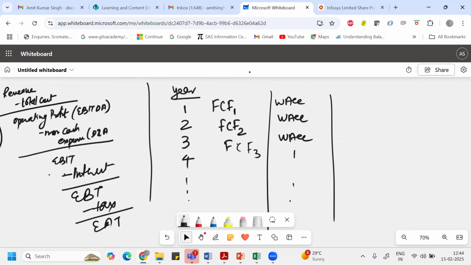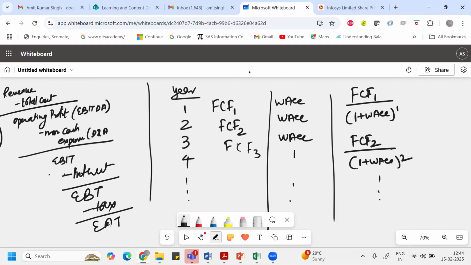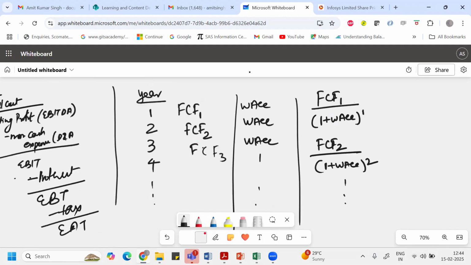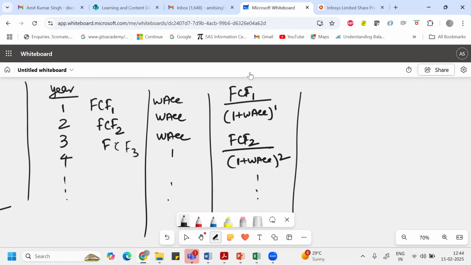And for that, I'll find their present value. So the future cash flow after year one, what is the present value for that? This would be the present value. Future cash flow for year two, what would be the present value for this? This would be the present value. Like this, you'll do for all the years. Then we can calculate the NPV of the project.